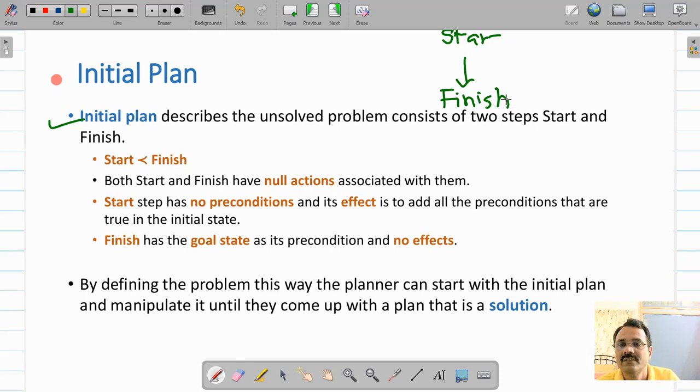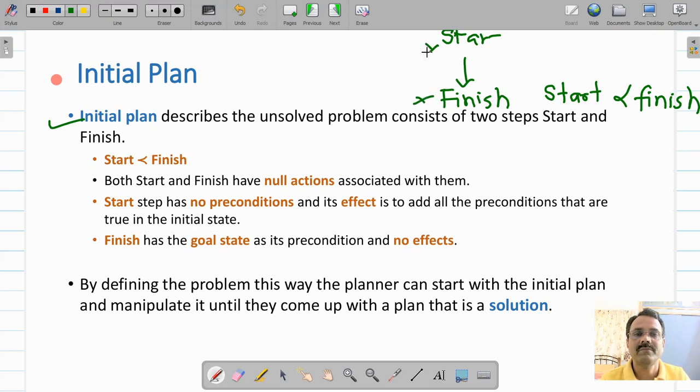Also we know that start should come before finish. Both start and finish have null actions associated with them, so they are not going to perform any action.